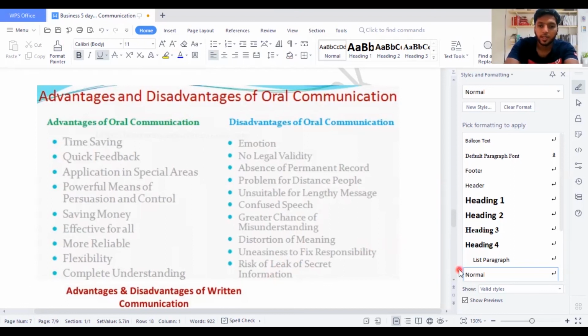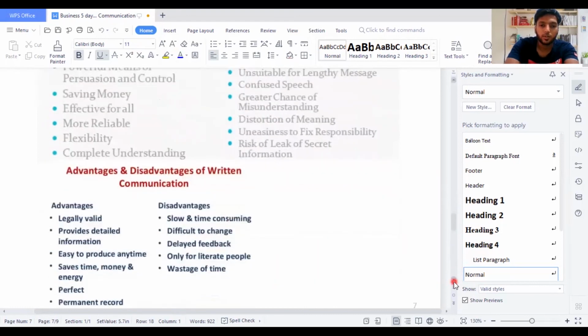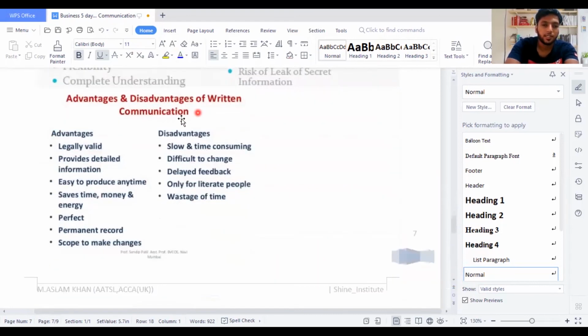Then we have the advantages and disadvantages of written communication. If it is written, it's very good. Most of the time, all the information should be written. It is very valid, legally accepted, provides detailed information, is easy to produce anytime, and saves time, money, and energy. It is a perfect, permanent record, with scope to make changes. If you want, you can alter changes.